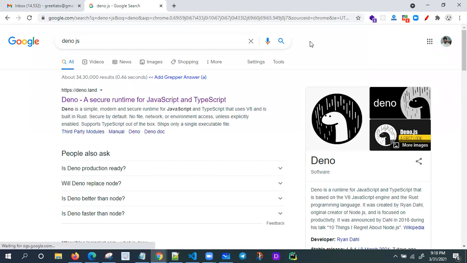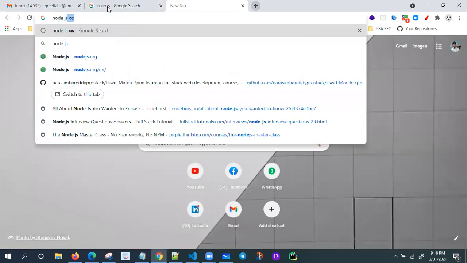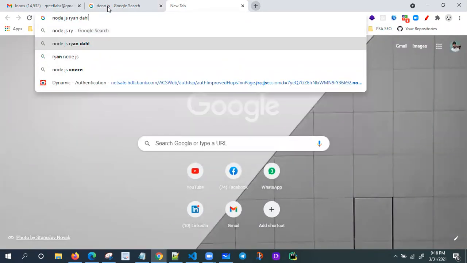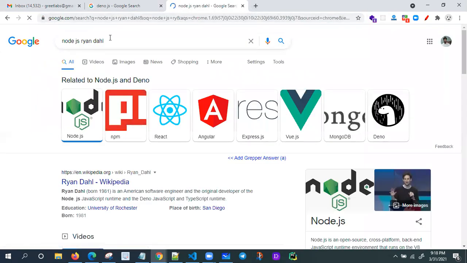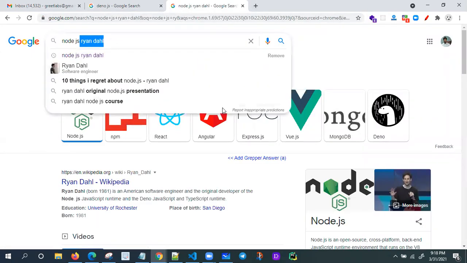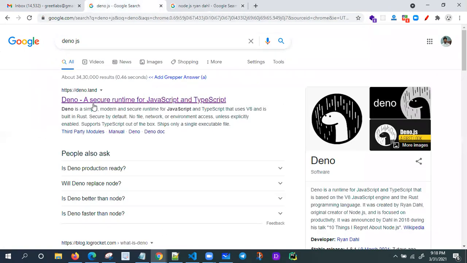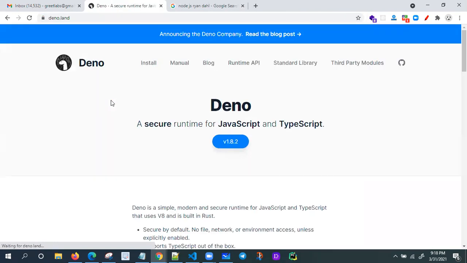The same team that invented Node.js, the person is Ryan Dahl. Actually, this person's name is Ryan Dahl. The same person has now created Deno.js. Instead of Node.js, we can use Deno also. It's not that popular now, but people are using it somehow. There is no replacement for Node.js with Deno.